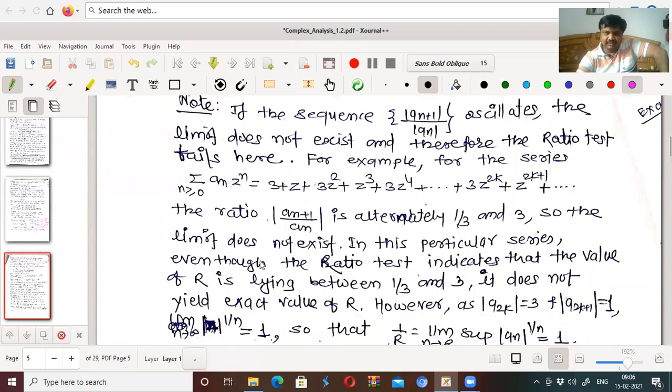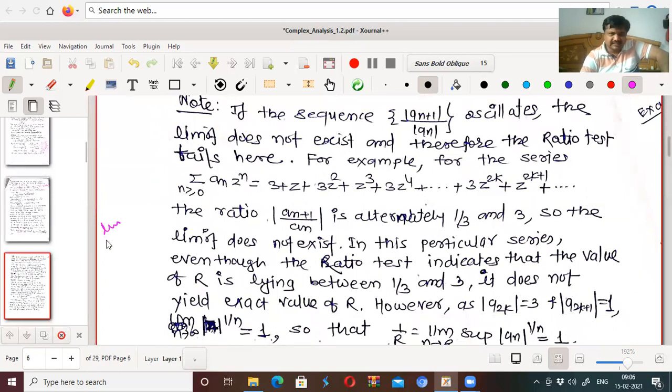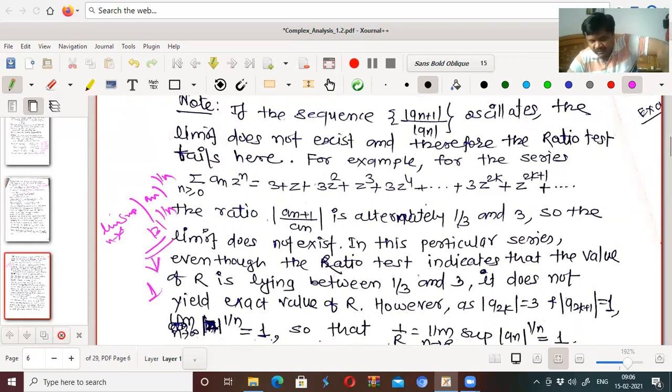In this case, we will use our root test, because now a_n is either 1 or 3: a_{2k} is 3 and a_{2k+1} is 1. Therefore, in this case, limit as n tends to infinity of supremum of |a_n|^{1/n} becomes |3|^{1/n}. As n tends to infinity, this tends to 1.